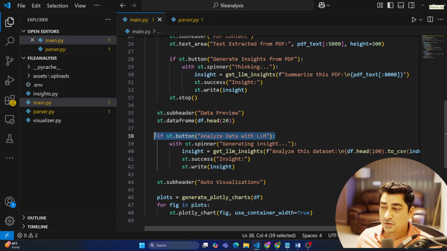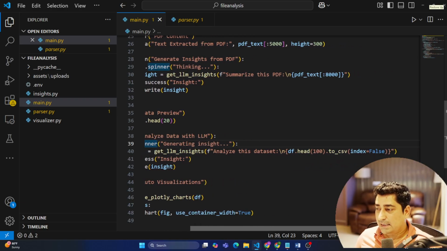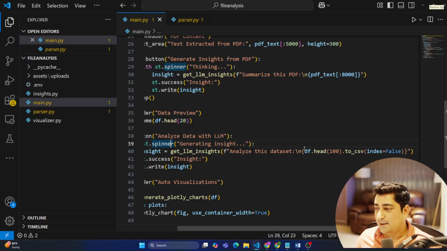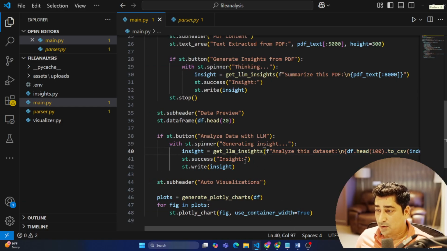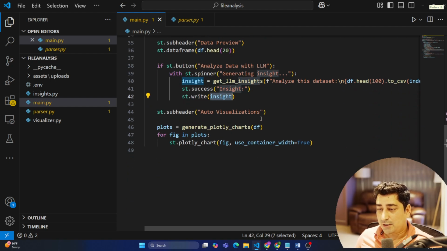Here I'm going to write a function for a button, analyze data with LLM. It is going to show generating insights, and again I'm trying to call my LLM, so get LLM insights. Inside that, I'm sending the entire data: dataframe.head, so 100 records I'm going to select, and then convert it to CSV. Then I'm going to send this entire data to the LLM along with the prompt, and it is going to give you the insights and write them down. Now, the same thing will be used even for the visualization.